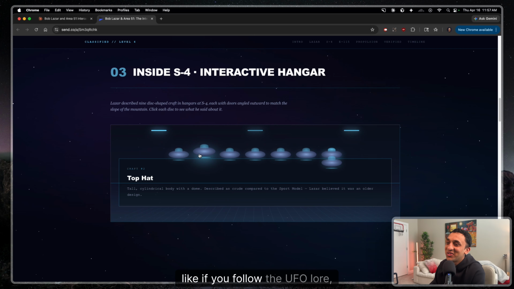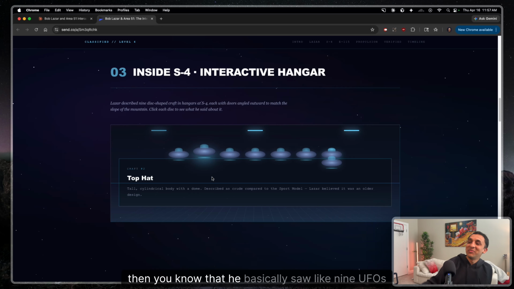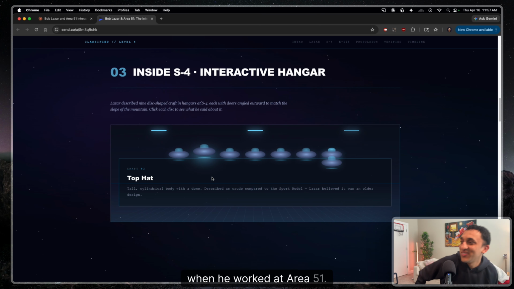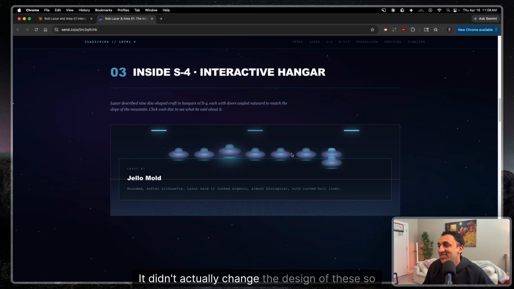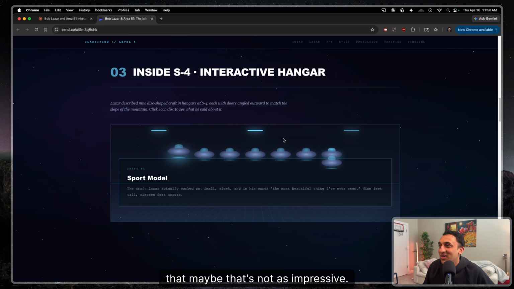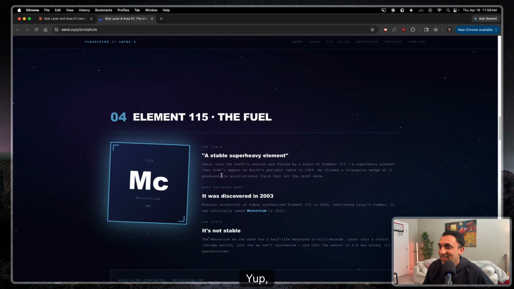Okay, select a craft about the sport model. So yeah, if you follow the UFO lore, then you know that he basically saw like 9 UFOs when he worked at Area 51, and that is pretty sick. Like, it got all that stuff right. It didn't actually change the design of these, so maybe that's not as impressive, but still, this is pretty sick. Yup, that's pretty cool too.